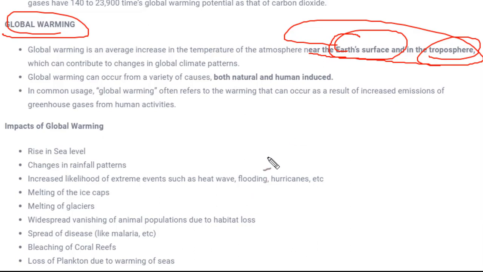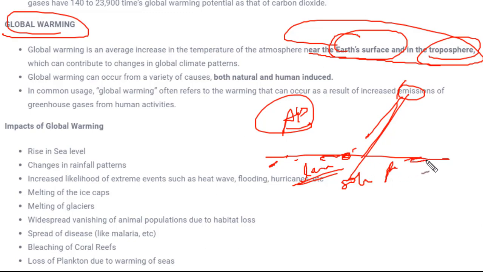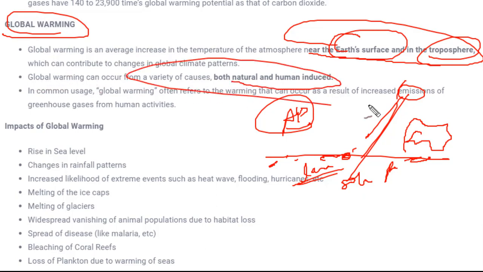We are always talking about the Earth's surface because whenever the sun rays strike the Earth's surface, the heat energy gets absorbed, and the land is a solid object and not easily movable. Although it is movable, the plates are moving, but not at a very fast rate, whereas air is continuously moving. So the land gets heated up quickly, and because of this there is an increase in temperature on the surface of Earth, and due to this there is an increase in temperature of the atmosphere surrounding that surface. Fine. So that's why we always talk about the Earth's surface temperature. Next, the causes. There could be both natural as well as human induced causes.